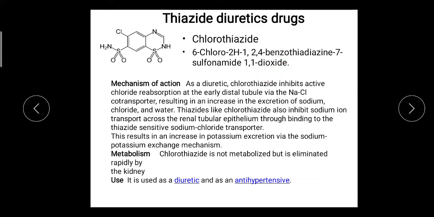So this is the IUPAC name: 6-chloro-2H-1,2,4-benzothiazide 7-sulfonamide 1,1-dioxide.